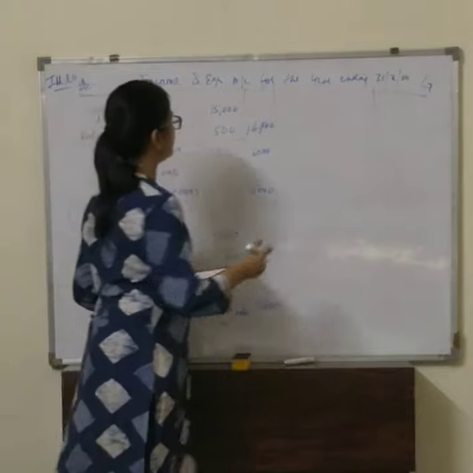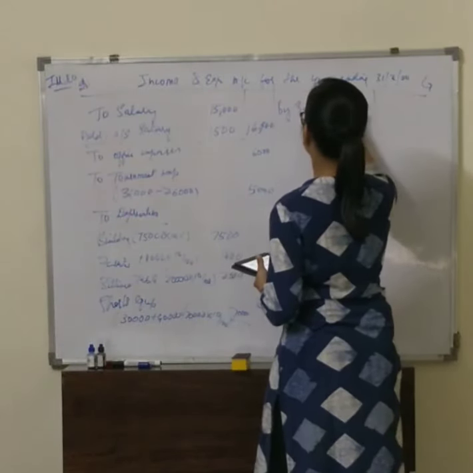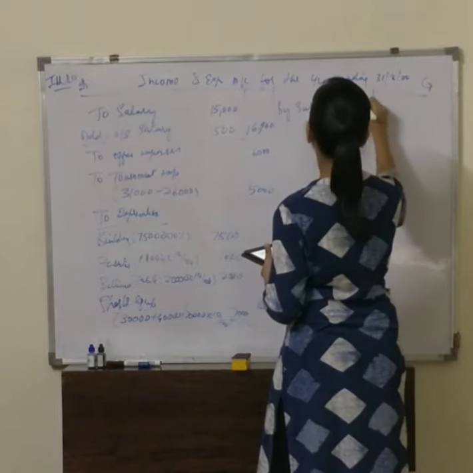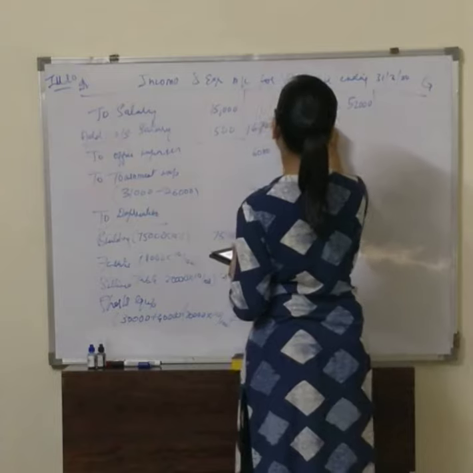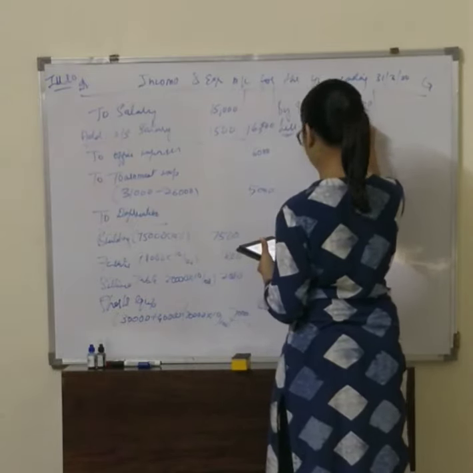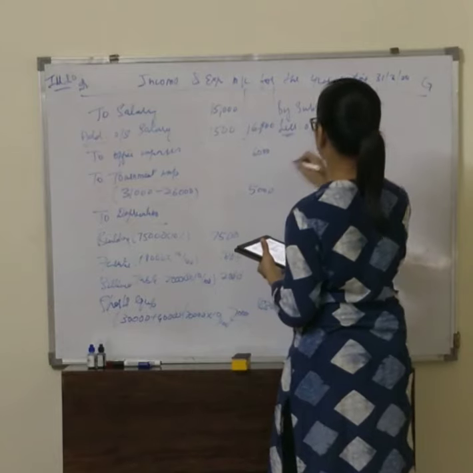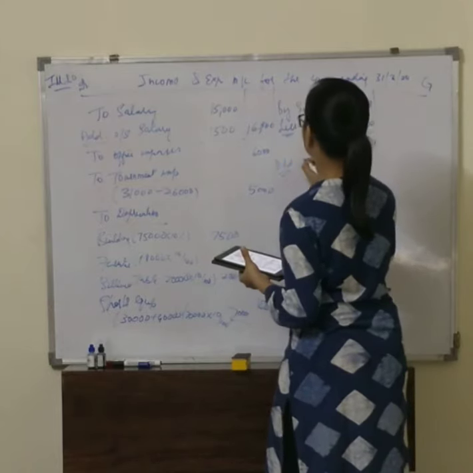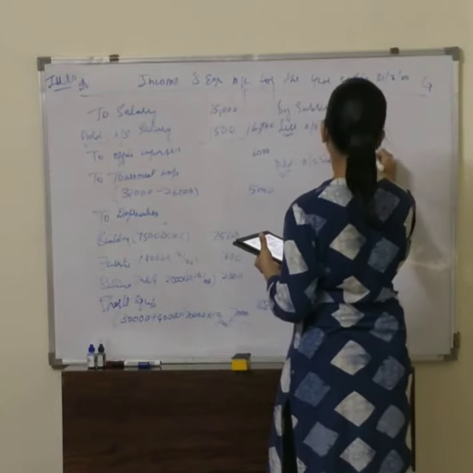Then on the income side, what do we have? We will have subscriptions. The amount is 52,000. Then less outstanding subscription of 2019, 3,000. We get 49,000. Add outstanding subscription of 2020, it is 2,000.